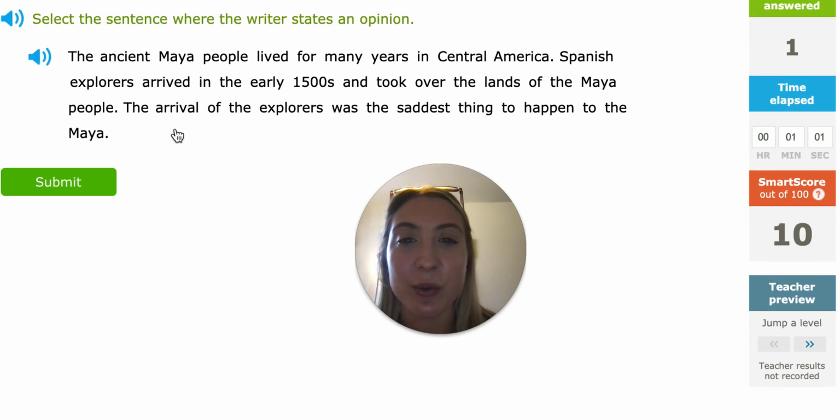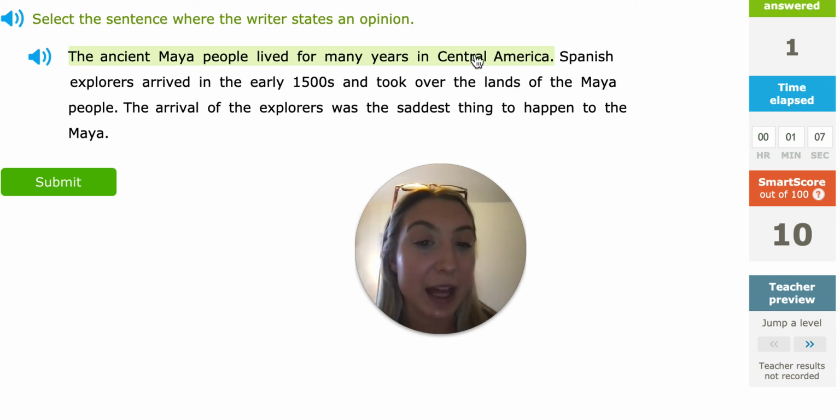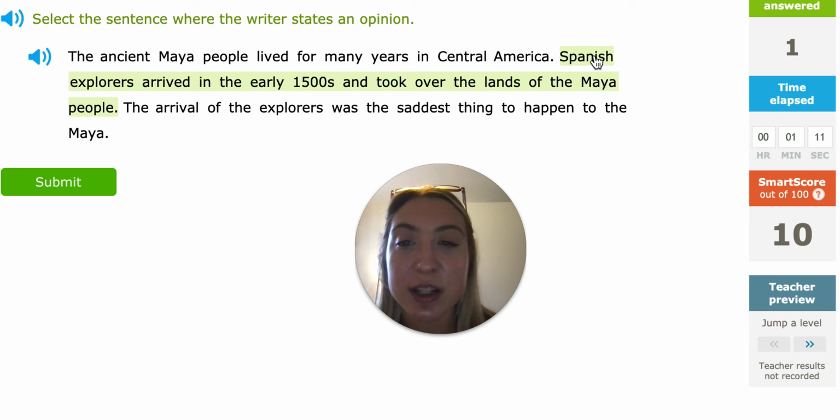So let's do one more together. The ancient Maya people lived for many years in Central America. Well, that is a fact, right? We can't argue that. Spanish explorers arrived in the early 1500s and took over the lands of the Maya people. Again, that's another fact that we can't argue with. We could find that in a history textbook.